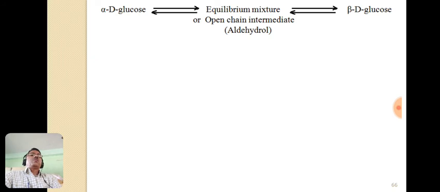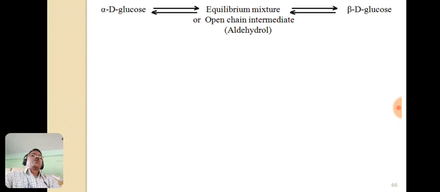Now in short, it can be represented like this: alpha D glucose can be converted into beta D glucose via this equilibrium mixture, known as the open chain intermediate or aldehydrol. Reversible arrows are shown here, means this process may go in this direction or in that direction, forward and backward.